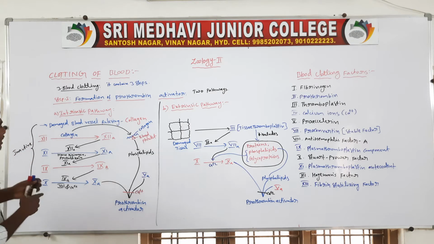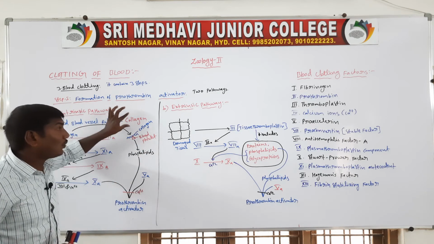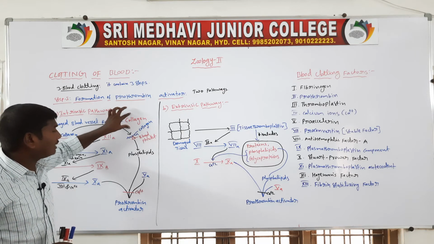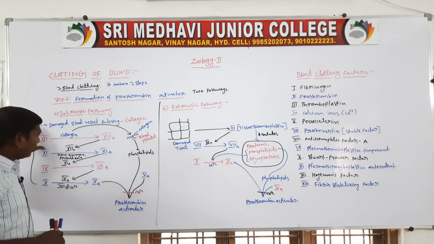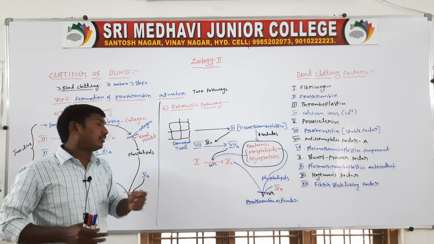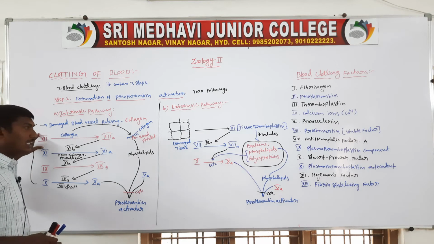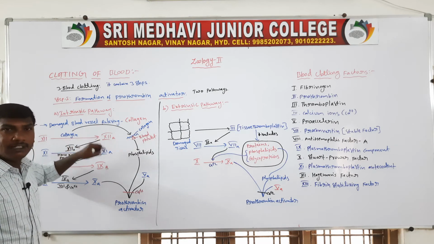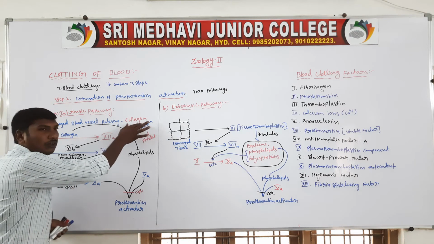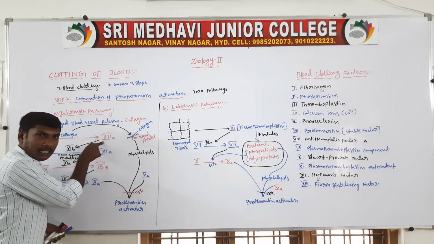First step: the damaged blood vessel releases the protein collagen. Because of this collagen, the inactive factor 12 is converted to the active factor 12. The 12th factor is in the inactive state; the damaged region releases collagen, and the inactive factor 12 is activated.